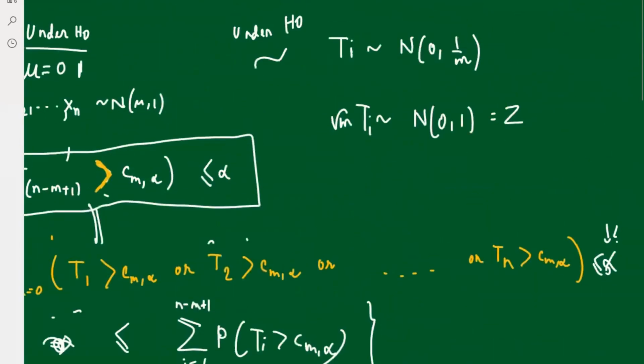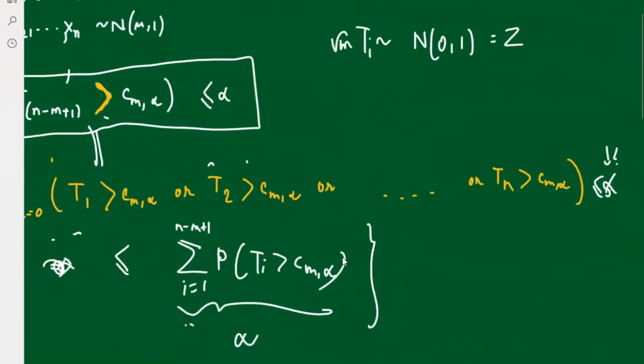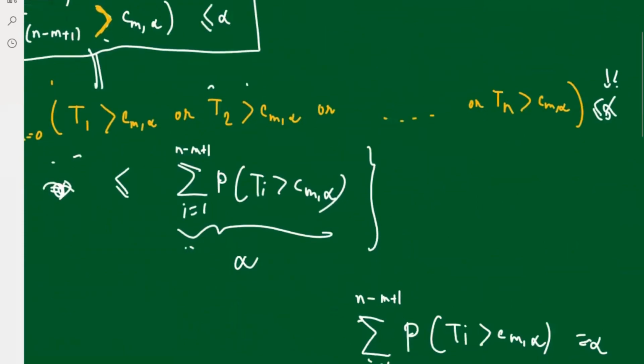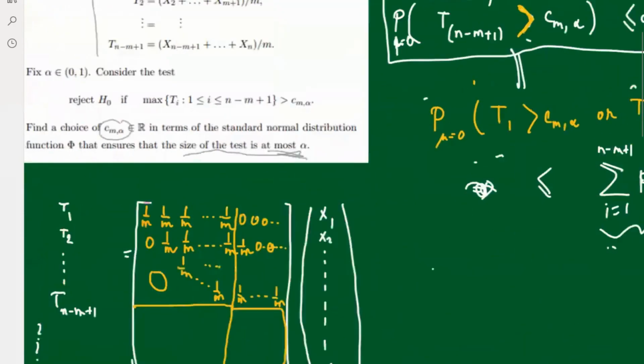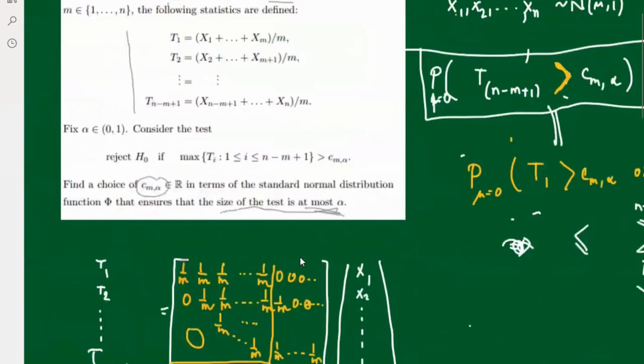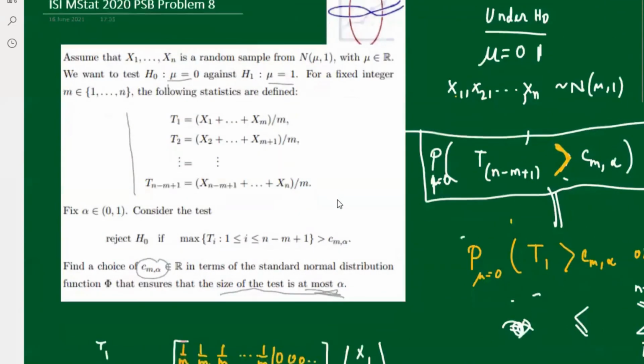Use just Boole's inequality. It's a simple few steps problem, guys. The main idea was this, guys. The problem can be solved in 5 minutes if you get the idea. The main thing is to get the idea that you are going the right way or the wrong way. Now let's do the wrong way.